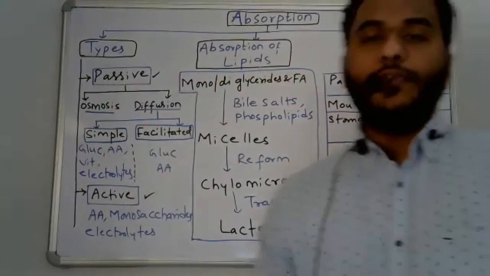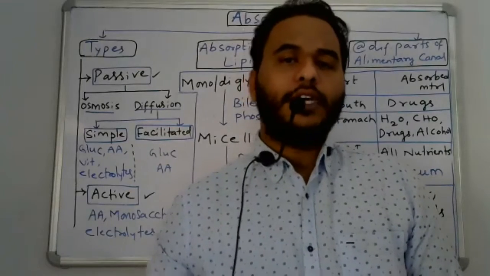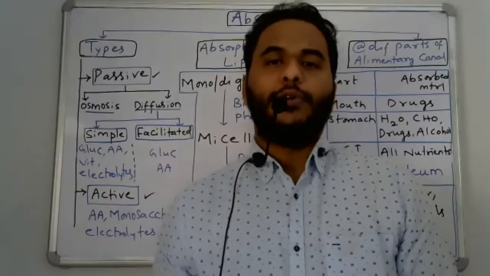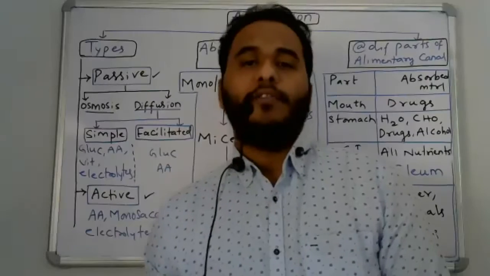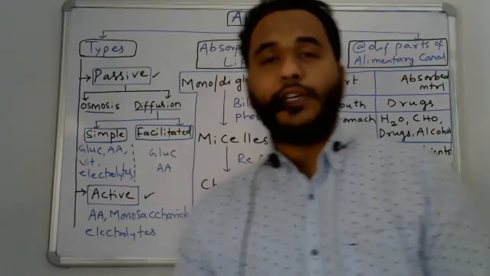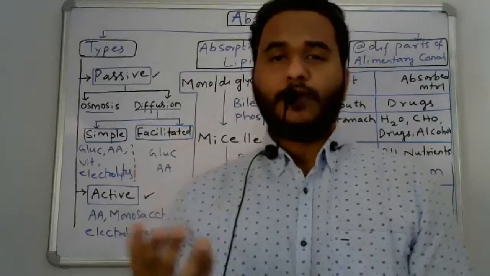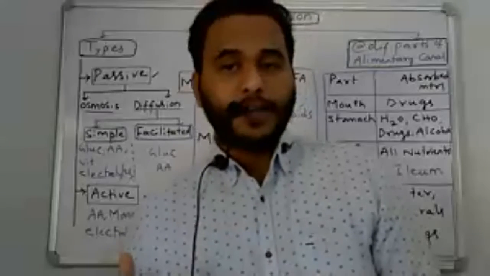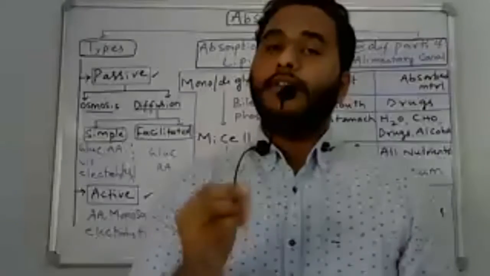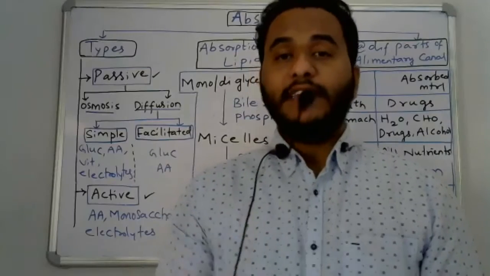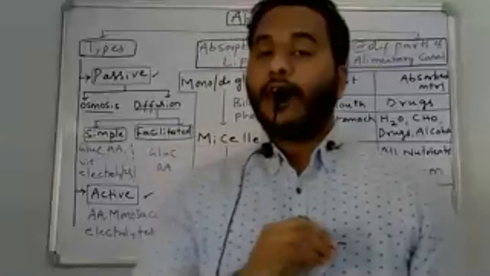Coming to diffusion. As I already told, passive absorption is nothing but diffusion. The major principle of passive transport itself is diffusion. What is meant by diffusion? The movement of molecules, whether gas, liquid or solid, everything is applicable to the diffusion principle: the transportation of molecules from a higher concentration region to a lower concentration region without utilization of any energy.